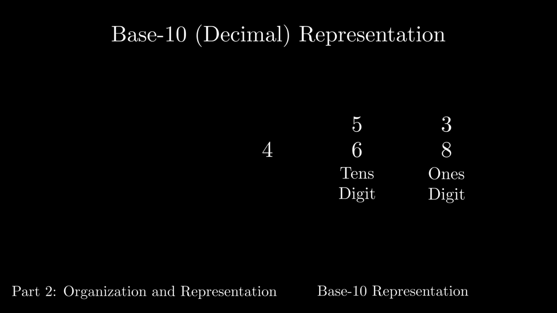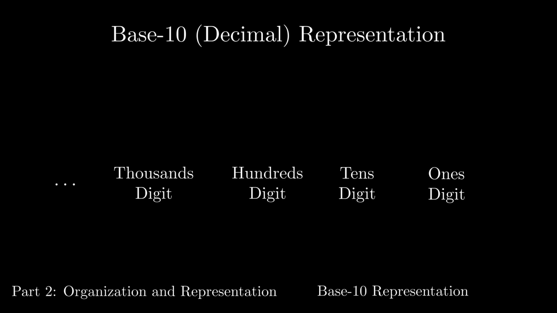Then come 10 groups of 10, more commonly known as hundreds. Each additional digit to the left would represent another 10 groups of the previous group. So next would be the thousands digit, then the 10,000s digit, and so forth. Each digit represents a number of groups of a certain size in the collection. In order to make place values work, we need to introduce the 0 symbol. We use a 0 when there are no groups of a particular size. The 0 here is essential to the place value system because we need a placeholder to enforce the location of the digits.